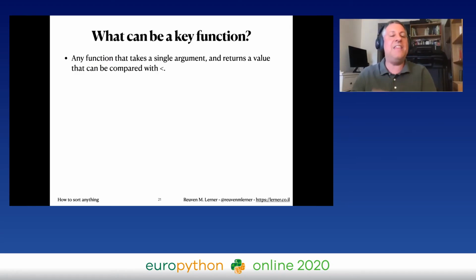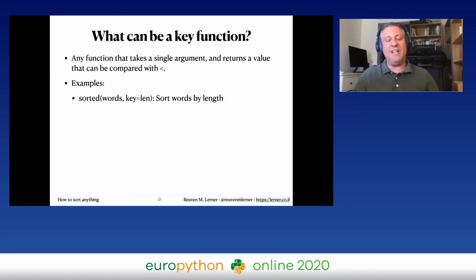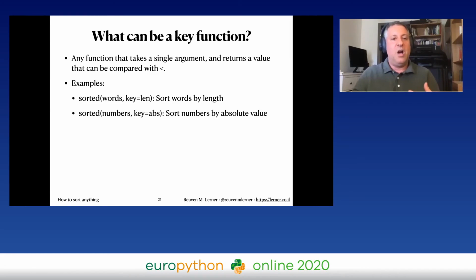Actually, anything. Anything can be a key function in Python, so long as it takes a single argument and returns a comparable value, a value that could be compared with less than and greater than, for that matter. So here are some examples. If I say sorted words, key equals len, just like we did, I can sort the words by length. I can also say sorted numbers, key equals abs. abs is the absolute value, so I'm going to sort my numbers by absolute value, ignoring whether they're positive or negative.